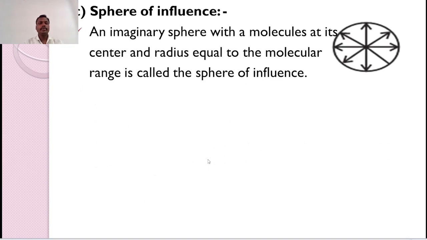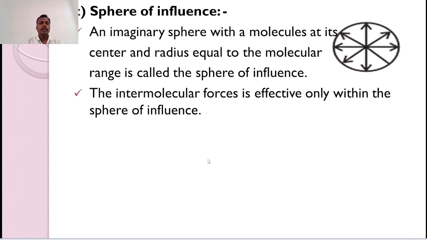Now the second point is sphere of influence. An imaginary sphere with a molecule at its center and radius equal to the molecular range is called a sphere of influence. The intermolecular force is effective only within the sphere of influence.